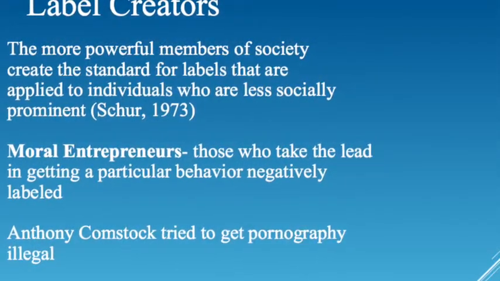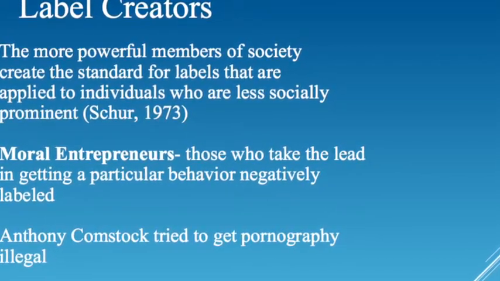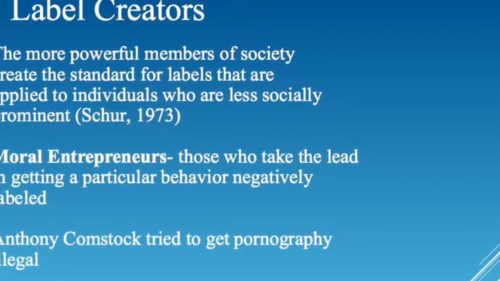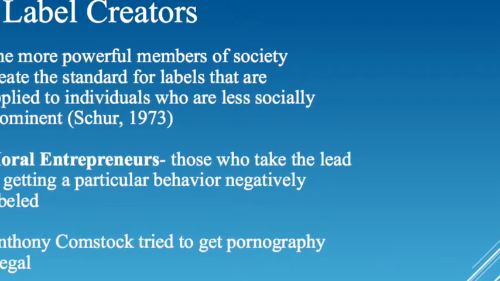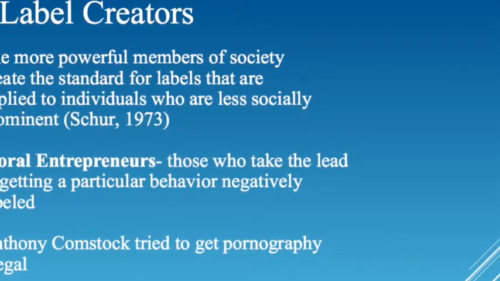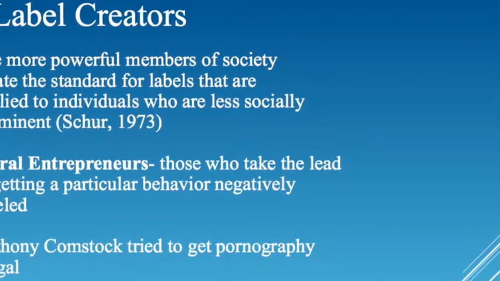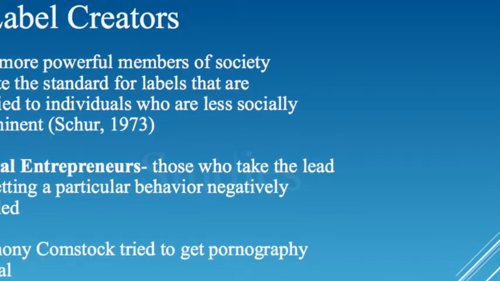The more powerful members of society create the standards for labels that are applied to individuals who are less socially prominent. What that means is the rich create the labels for the poor. Moral entrepreneurs are those who lead a gang and act negatively labeled. An example is Anthony Comstock, who tried to get porn negatively labeled. He pretty much tried to make it illegal. He is an example of a moral entrepreneur.